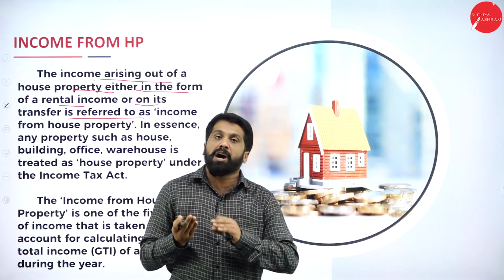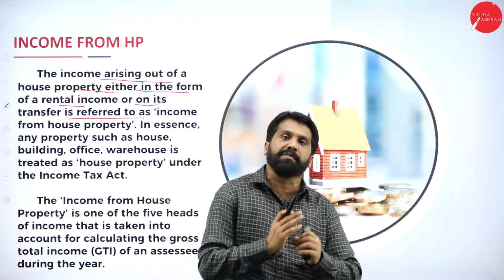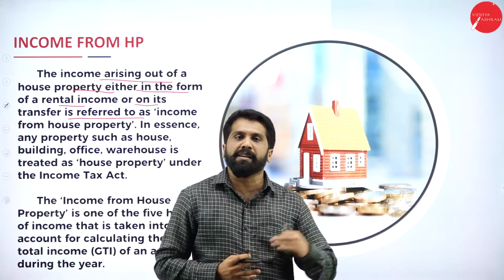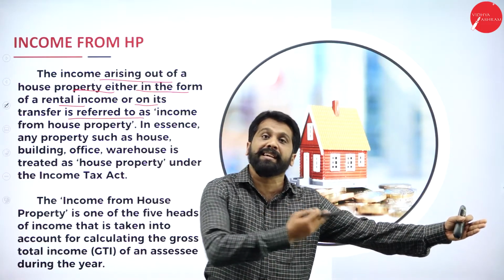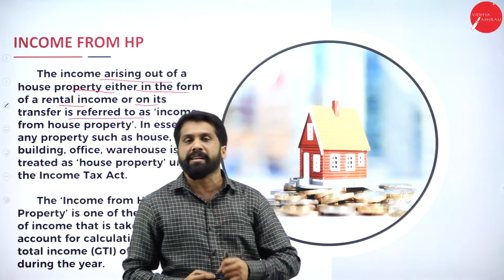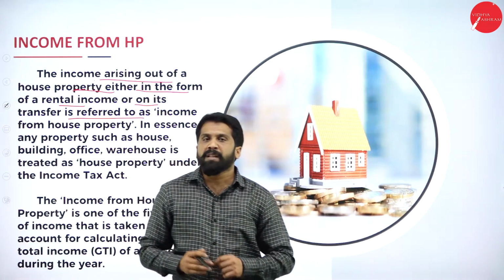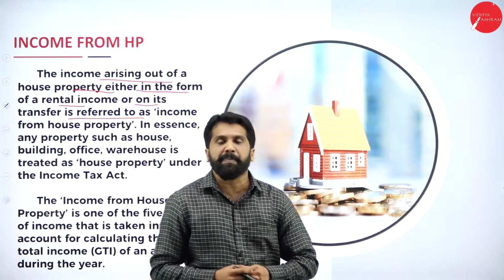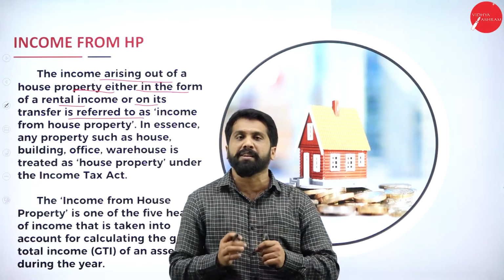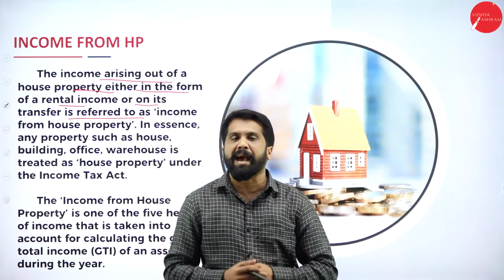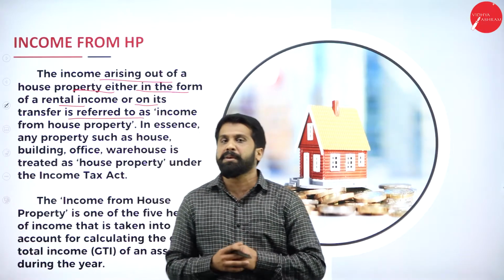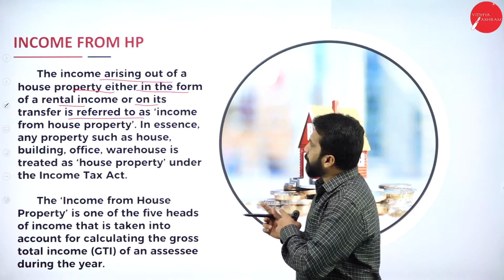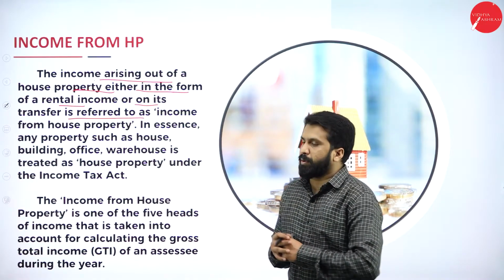The other is when you transfer the house itself to somebody, like I have a house and I am selling it to XYZ. That is not income from house property. We call that income from capital gain. Hope you understood. Remember, that is income from capital gain.